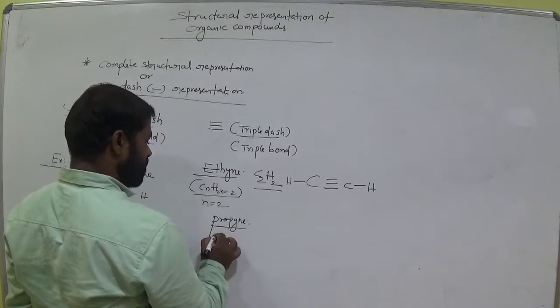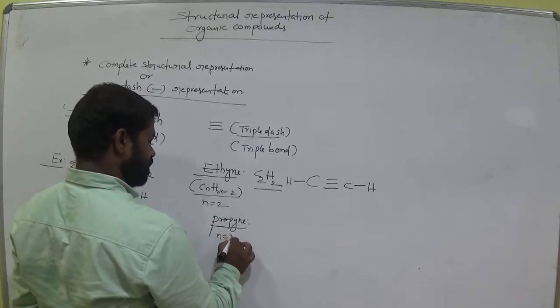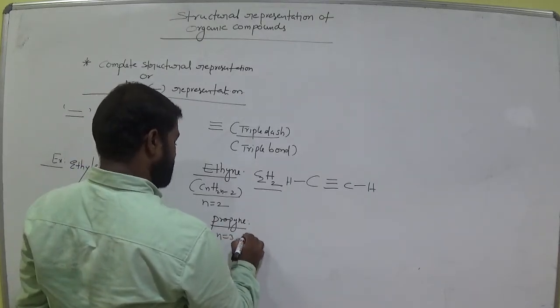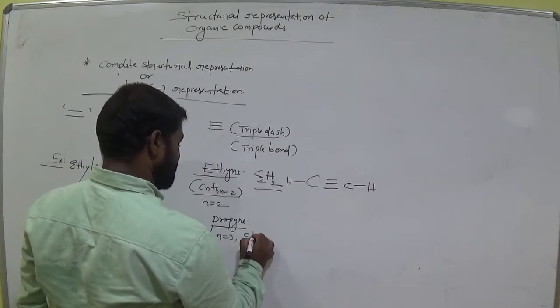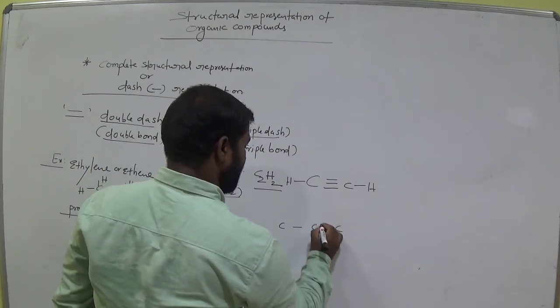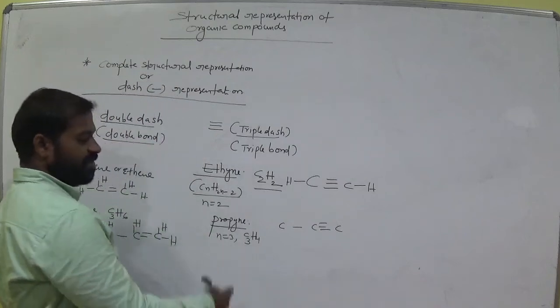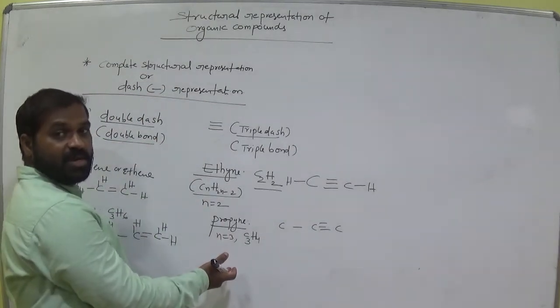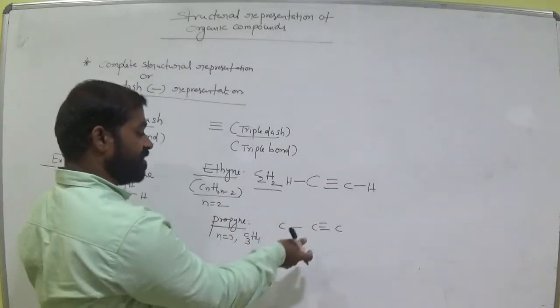Propyne means n is equal to how much? 3. Then it is C3H4. How many carbons? 1, 2, 3. At least one triple bond between 2 carbons. Why? Because these are alkynes. Already we discussed alkanes and alkynes. At least one triple bond.